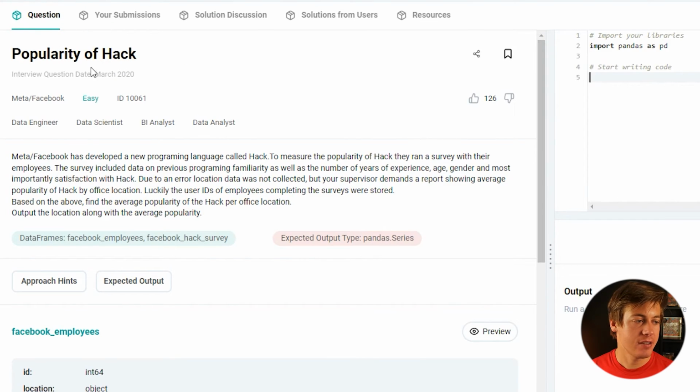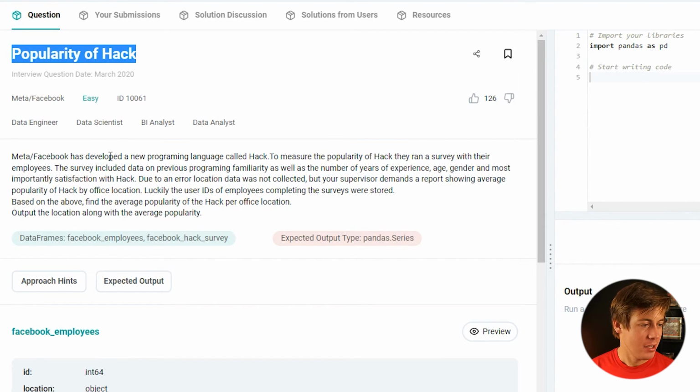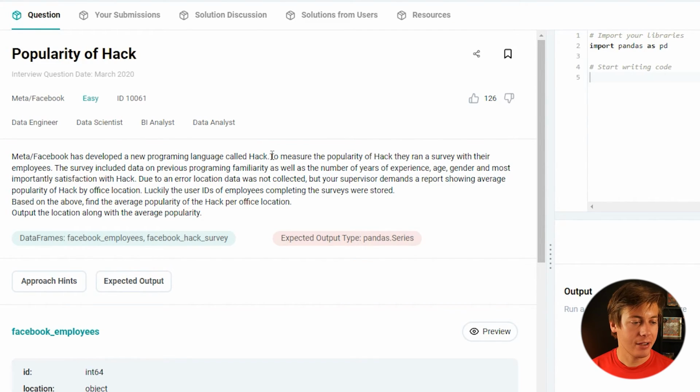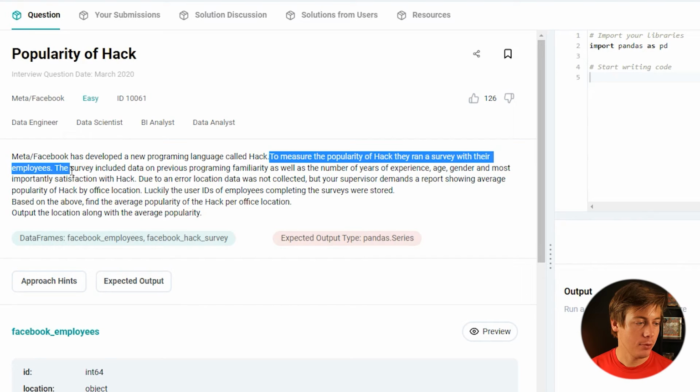All right, let's take a look at this next one, popularity of Hack. So you got a full paragraph on this one. So developed a new programming language called Hack. To measure popularity of Hack, they ran a survey with their employees.